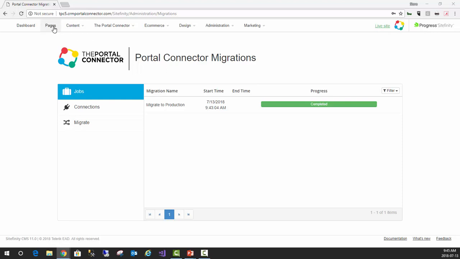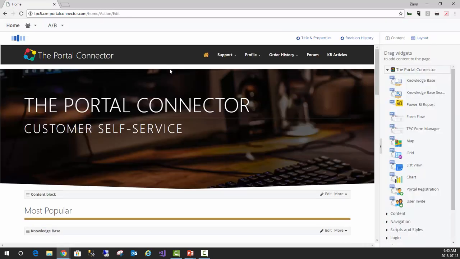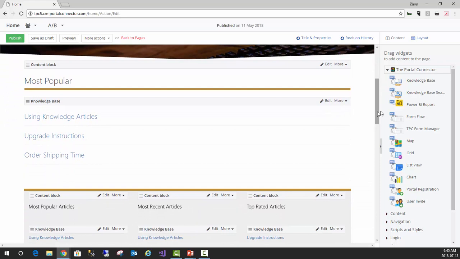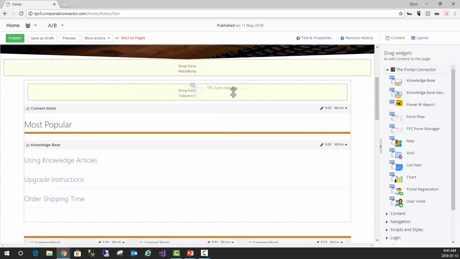So what's more important is that now that we have that first migration over to that portal, now if we actually changed individual pages, so if I go over here and I say, for instance, I change that home page, and maybe we add a form to that home page. So if I open up that home page, and if we, like I said, add a form to it, so scroll down, take this form manager, and of course I'm just going to drop it in anywhere.